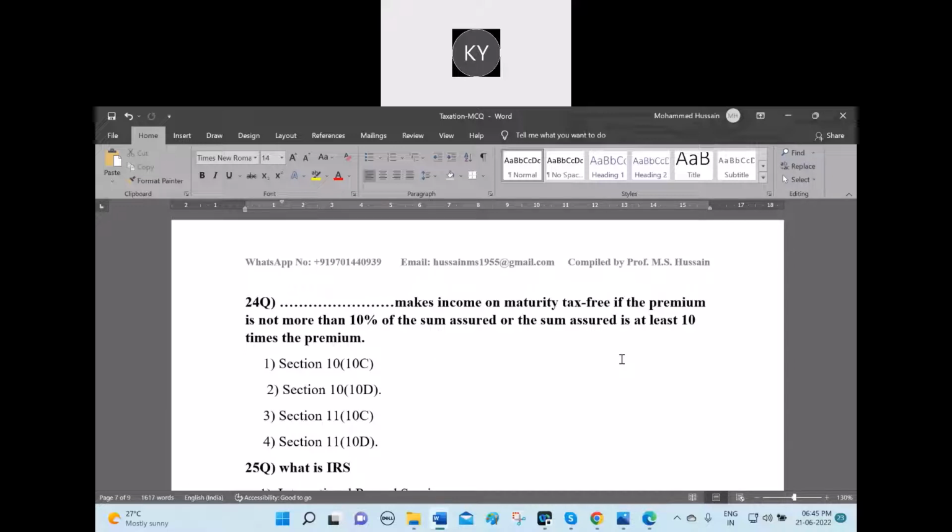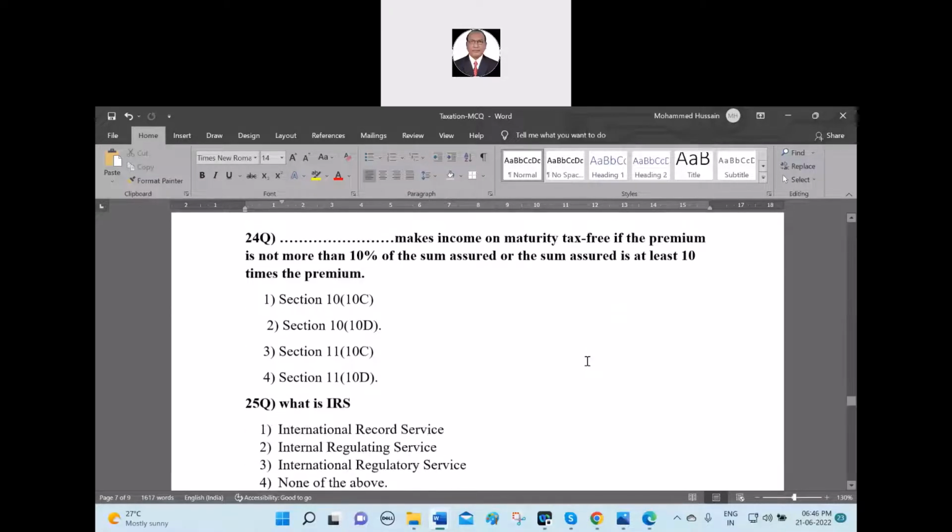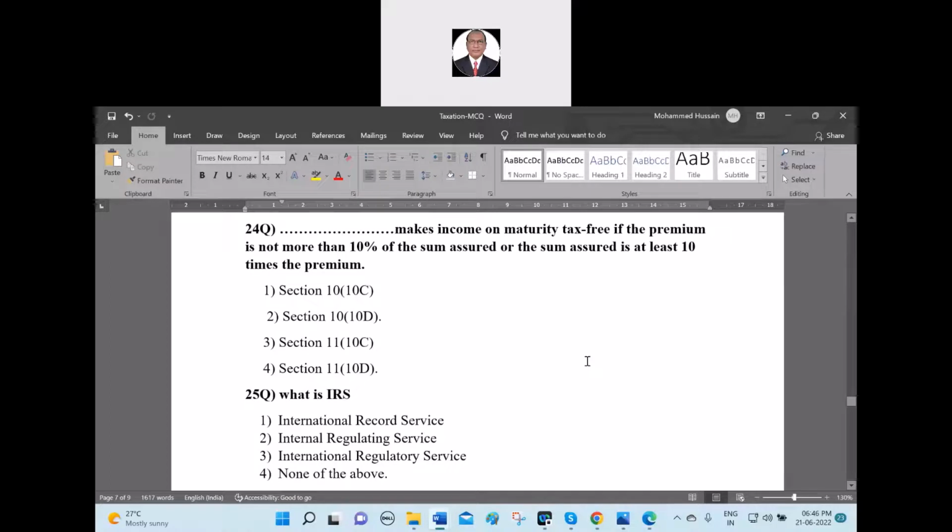Section 11, subsection 10D. Which one is the right answer among 1, 2, 3, 4? The answer is option 2, Section 10, Subsection 10D, for the 24th question. Dash makes income on maturity tax-free if the premium is not more than 10% of the sum assured, or the sum assured is at least 10 times the premium. That is the rule. Okay, now you tell me, what is IRS?